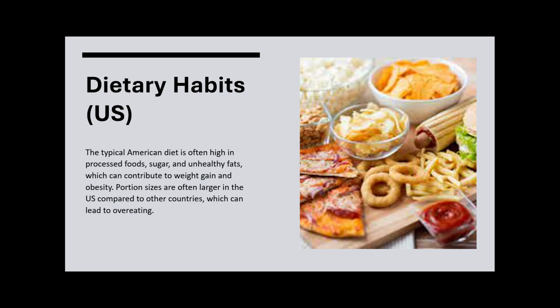Another thing that we do is when you get a large soda or a beverage from a fountain drink, they tend to be extremely large. One example of that is a 7-Eleven Big Gulp. Where do we really need these extremely large portions? And given the fact that a lot of them are processed foods, sugar, and unhealthy fats, it leads to a lot of health problems such as obesity and other factors as well.